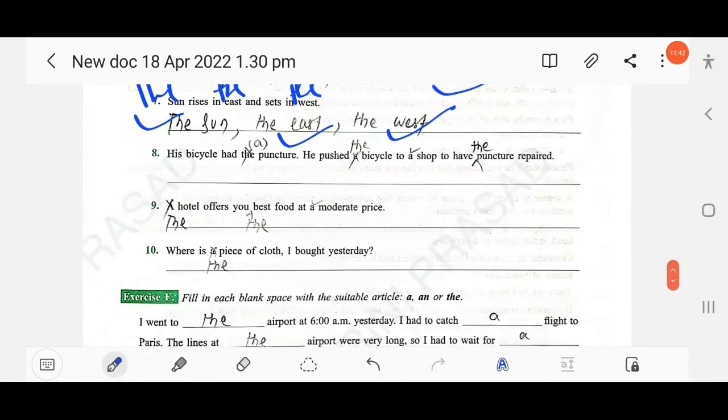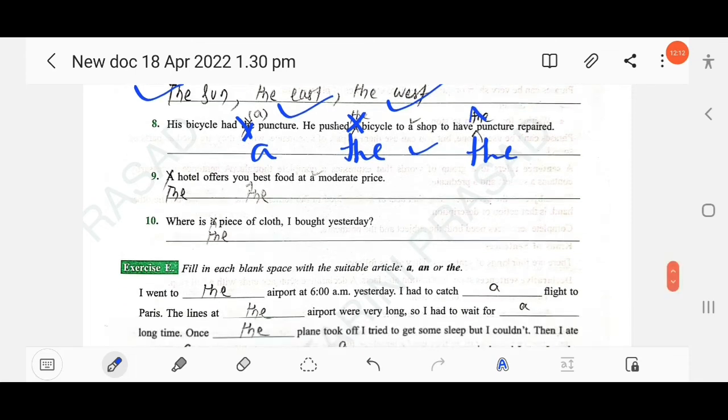The next, his bicycle had the puncture. He pushed a bicycle to a shop to have puncture repaired. So here you have to cross the "the" and use "a puncture". His bicycle had a puncture. Then he pushed the bicycle. Okay, you should erase "a" and use "the": to a shop to have the puncture repaired. So you have to use "the" before puncture.